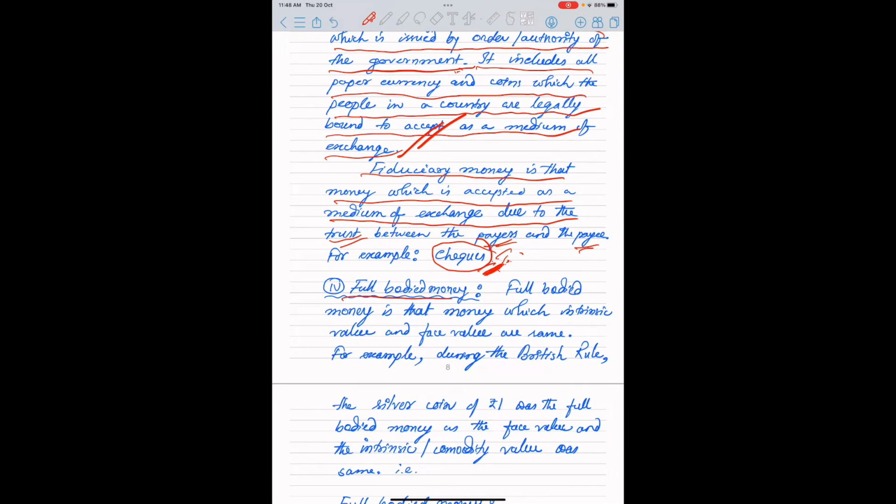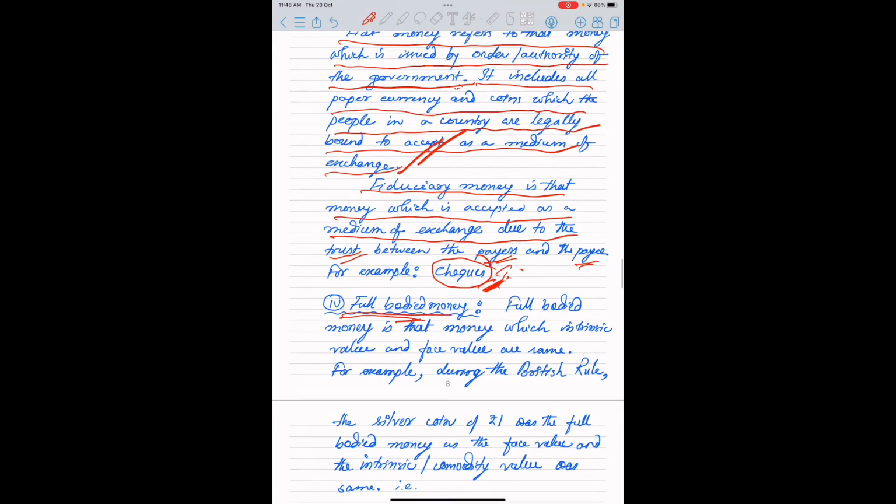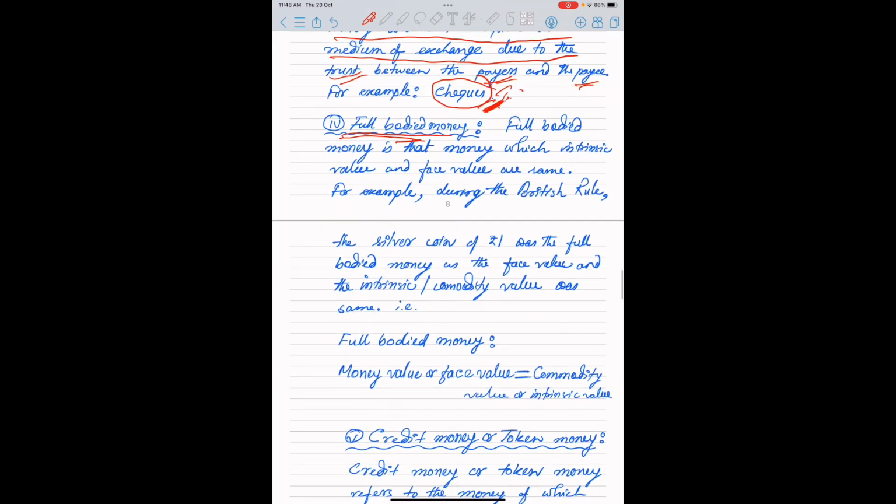full bodied money. In case of full bodied money, the face value and the commodity value or the intrinsic value are the same. What is the intrinsic value? Intrinsic value is nothing but the material value. And what is the face value? Face value is that value which is written on the note or on the coin.